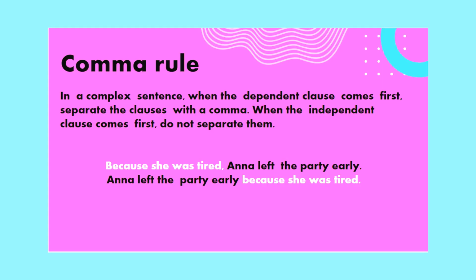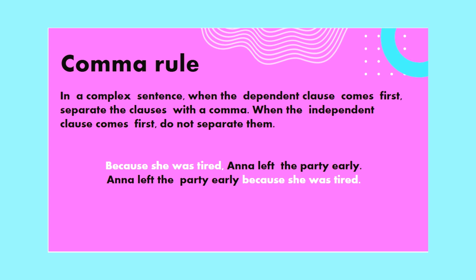There is a rule in this complex sentence: the rule of the comma. In a complex sentence, when the dependent clause comes first, separate the clauses with a comma. When the independent clause comes first, do not separate them. There are several rules of comma in complex sentences.